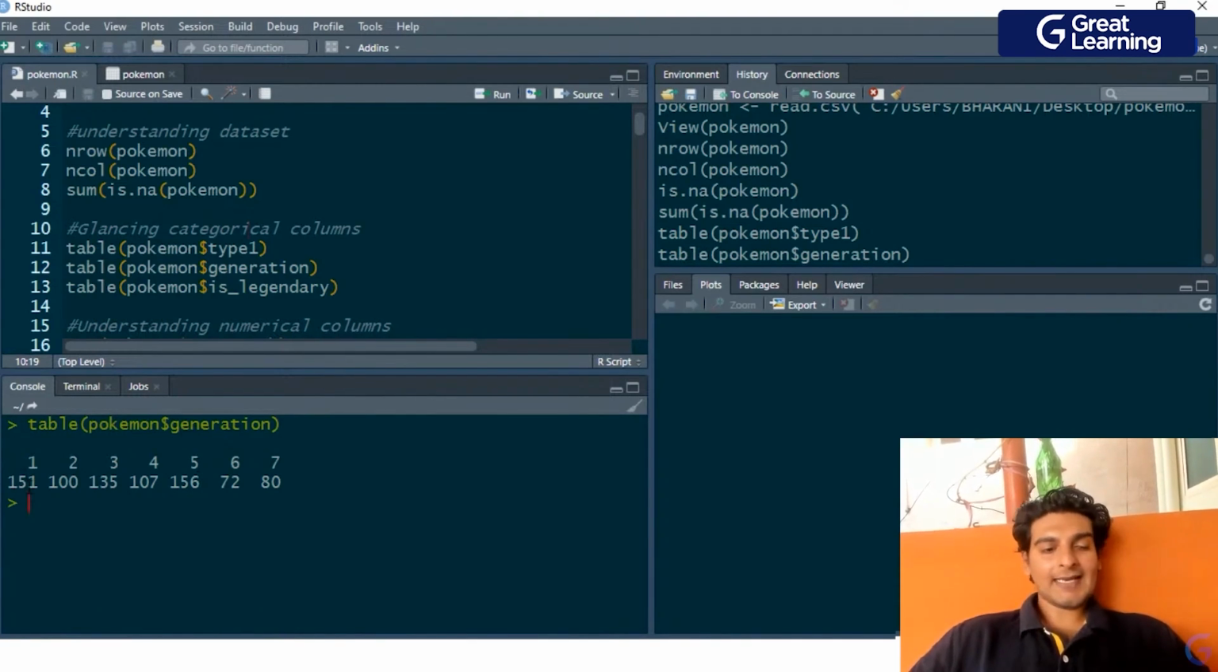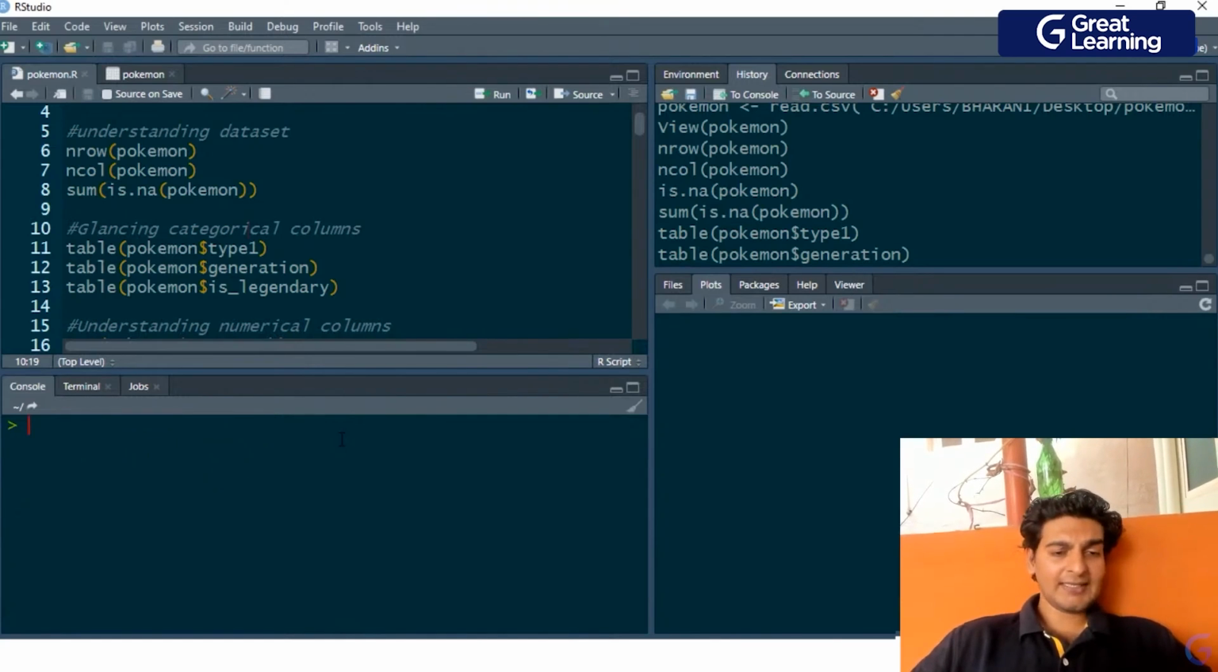The next highest is the 1st generation. So we've got 151 Pokemon belonging to the 1st generation. And the least, which you see, is the 6th generation. We've got only 72 Pokemon belonging to the 6th generation. So again, a very interesting observation over here. Right, so these are the sort of inferences which we are trying to draw from this Pokemon dataset.